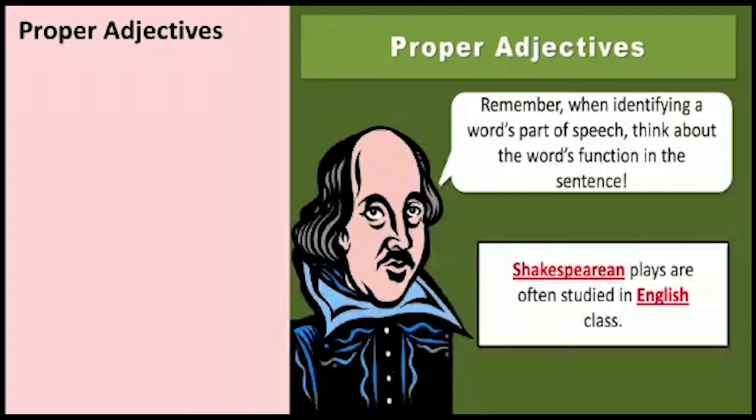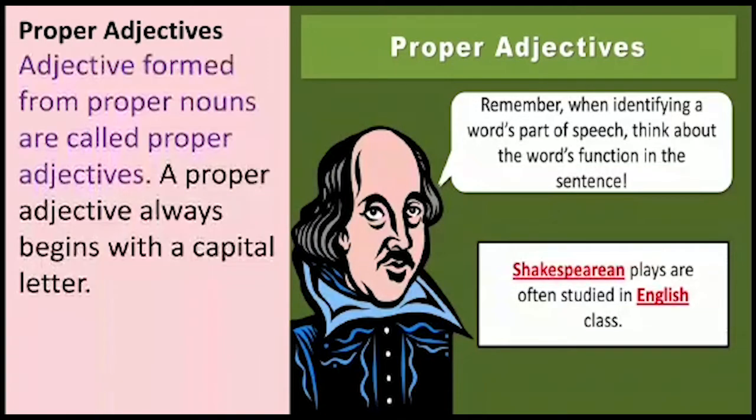Now we have proper adjectives. Let's see what this famous personality Shakespeare is telling us. Remember, children, when identifying a word's part of speech, think about the word's function in the sentence. Okay, definitely we'll remember this. Shakespearean plays are often studied in English class. Here, the word Shakespearean is an adjective, a proper adjective. In the same way, English is also an adjective here.